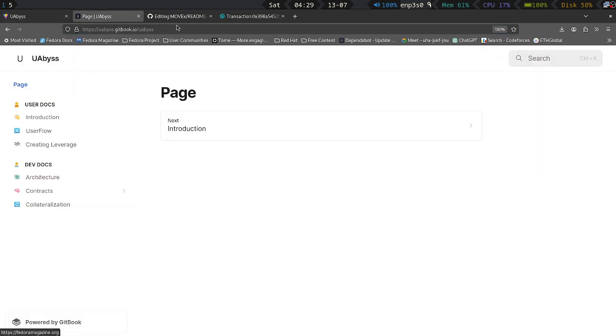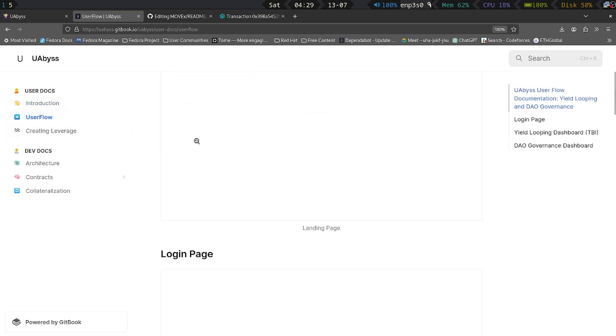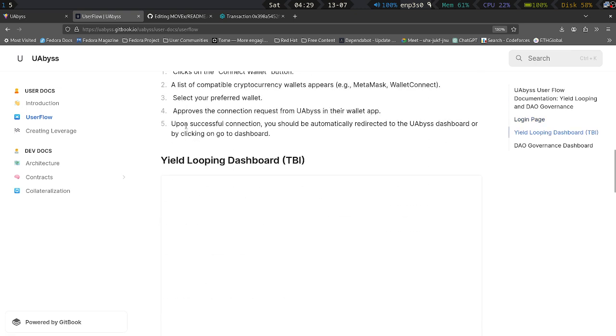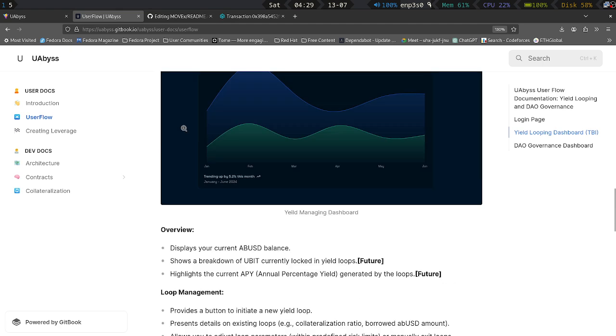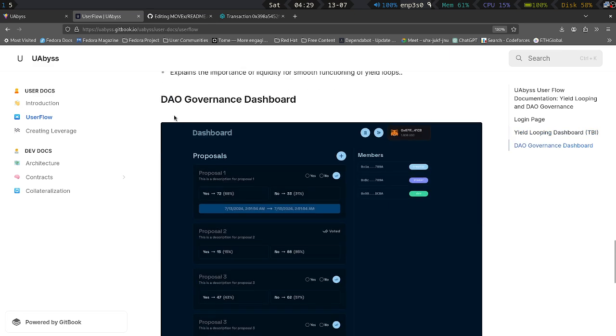Let me come to our docs. So yeah guys, this is our docs. This is Uabyss. It isn't your average DeFi platform. As I told, we supercharge your Ubit holdings, and there's user documentation for you to go through the user flow, get used to the user interface, creating loans, staking your Ubit, and there's a governance dashboard. It is ruled by our veABD token, which is an ERC20 votes token, responsible for vote management and many other things. You can now dive deep into the contract architecture.